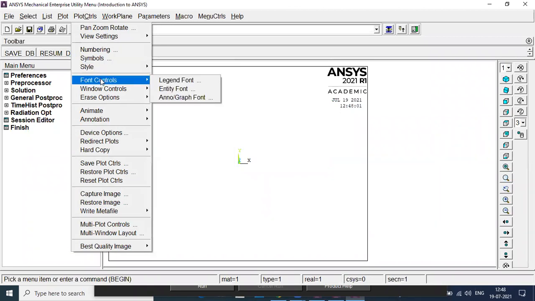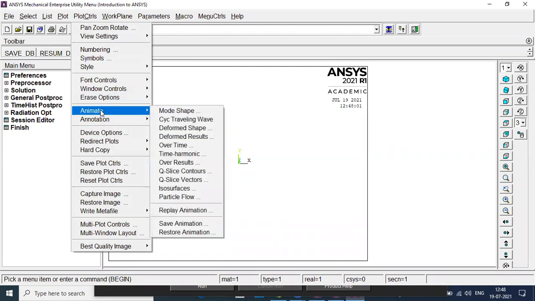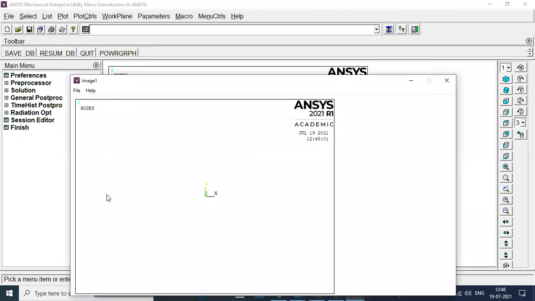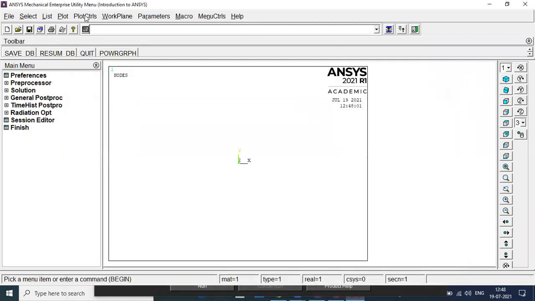This is font controls. If you want to see the animation, you can go to animate. If you want to capture the image of the screen, just click capture image, and the image gets captured. Once captured, you can save it where you want. All those options are available in the plot controls. Is that okay? Likewise, we have work plane, parameters, macros, and many controls. All these options are available.